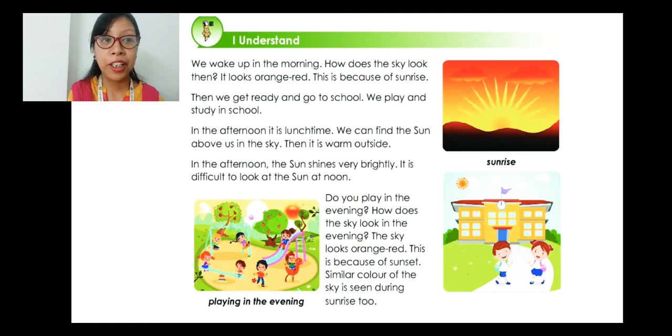Now remember, the sky looks orange when the sun rises and also when the sun sets. This is because of the sunset. A similar color of the sky is seen during sunrise too. So you have to remember that during sunrise and sunset, the color of the sky is very similar, that is orange red. Okay, and in the evening, obviously you play.